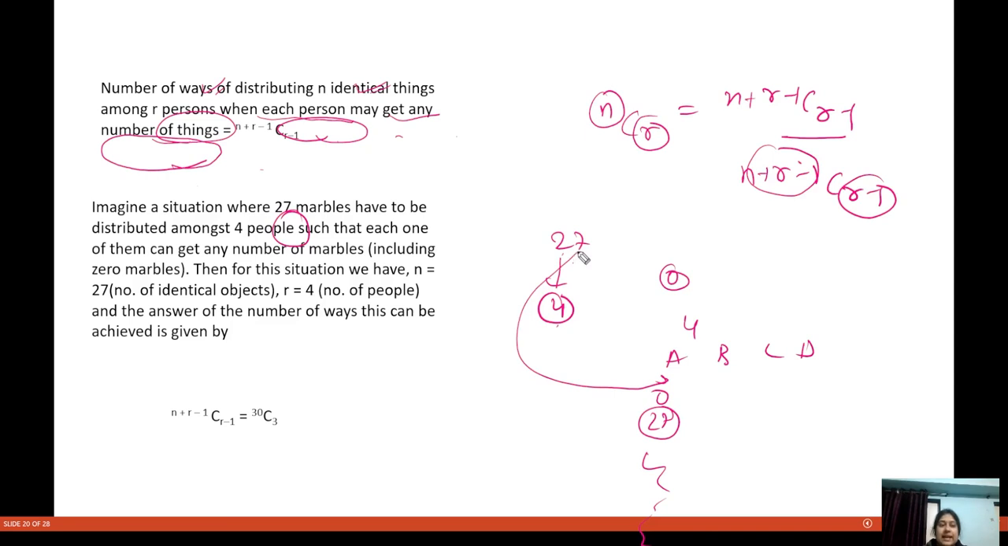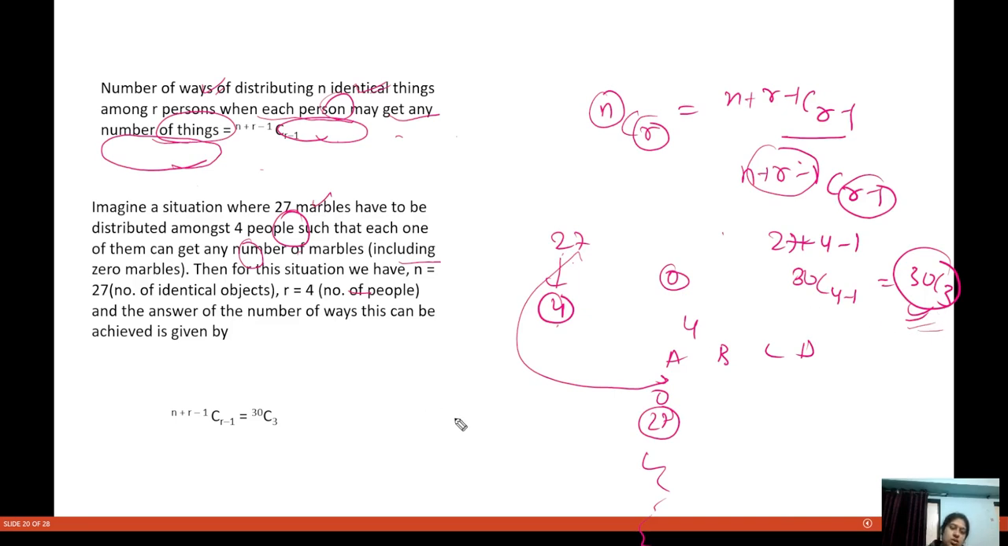How many identical marbles do I have? 27 identical marbles. I have to distribute among four people. In how many ways can I do that? That will be given by n plus r minus 1 C r minus 1. What is n here? 27. What is r here? 4. So n plus r minus 1 becomes 30, and r minus 1 becomes 3. So 30C3. That is given by this thing.